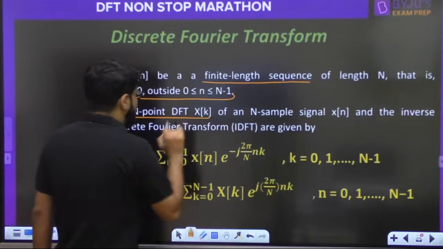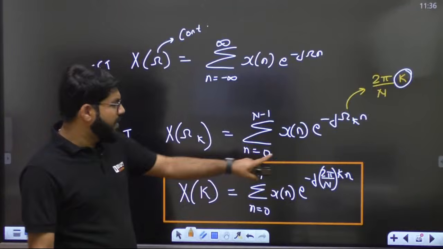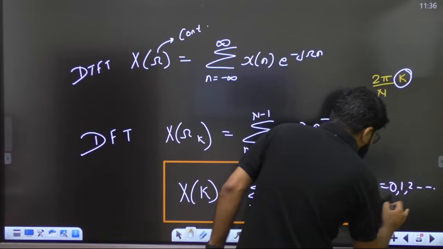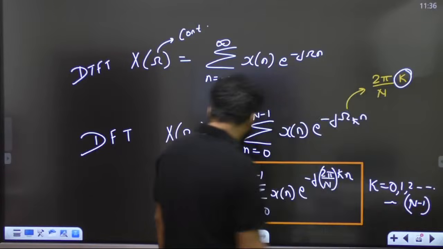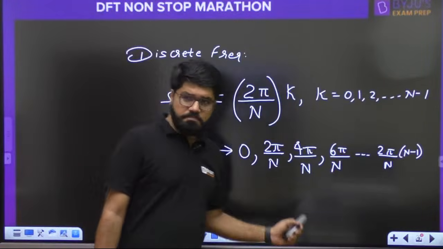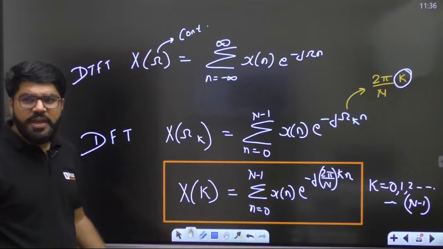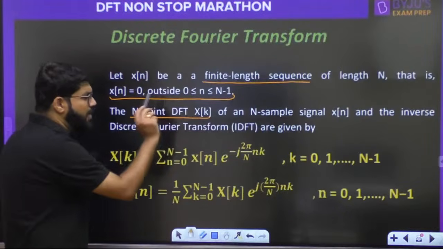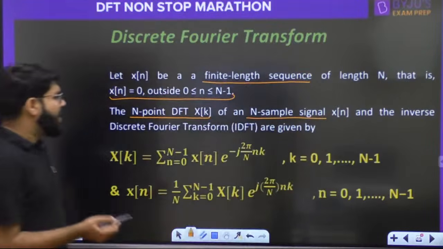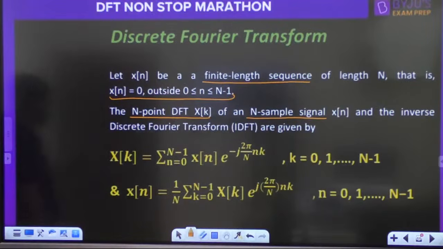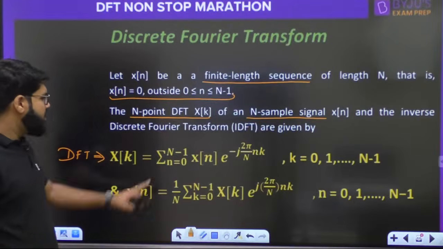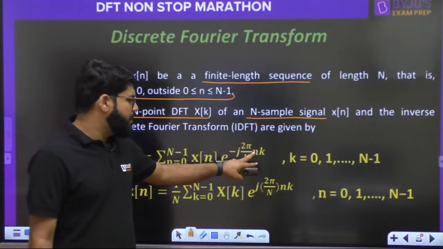Now n point DFT: we call it n point DFT because of the value of k, let me write it down here once again. What is the value of k? It is 0 to n minus 1. So how many points will be there in the DFT? N points will be there. So we call it the n point DFT of an n sample signal. And the final formulas are once again written in front of you. X of k, the DFT formula, is summation 0 to n minus 1 x[n] e power minus j 2 pi by n nk.